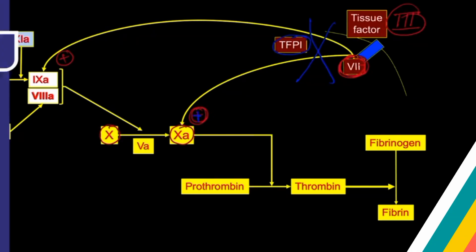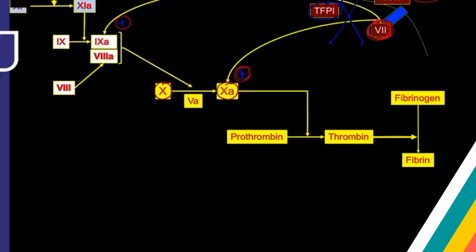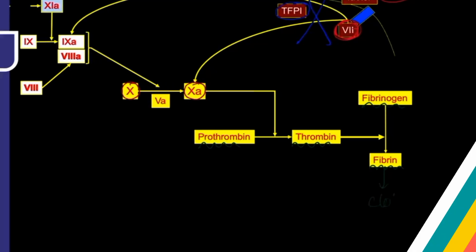Whenever you have already initiated the activation of factor 10 and factor 9, your coagulation system is not going to stop. Why? Whenever you activate factor 10, look at this pathway. What will happen? The downstream cascades will start. Active factor 10 converts prothrombin to thrombin, and then thrombin converts fibrinogen to fibrin, and fibrin is nothing but your clot.